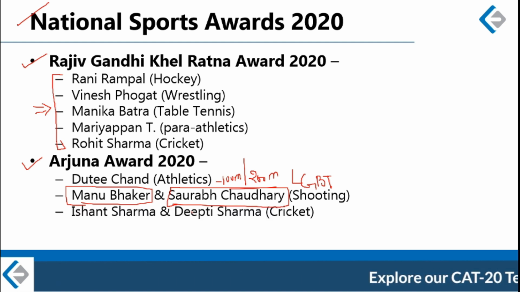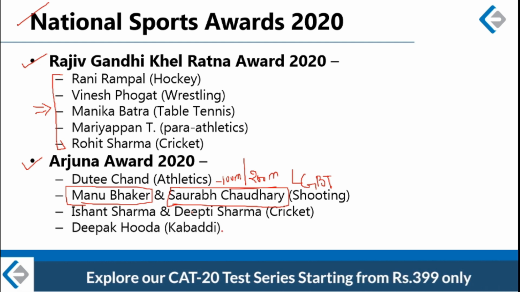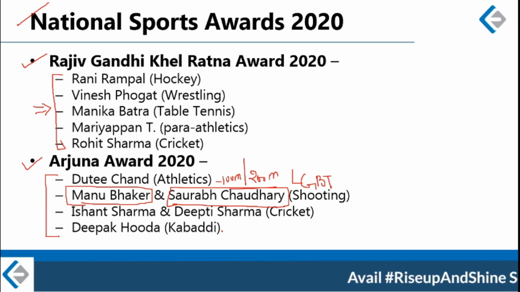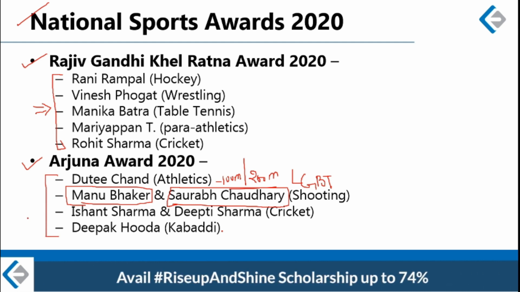Other names are Ishant Sharma and Deepti Sharma, cricketers. Deepak Hooda, captain of India's Kabaddi team. So these are some other players who won Arjuna Awards this year. Once again guys, this is not a complete list. I will post a complete list.